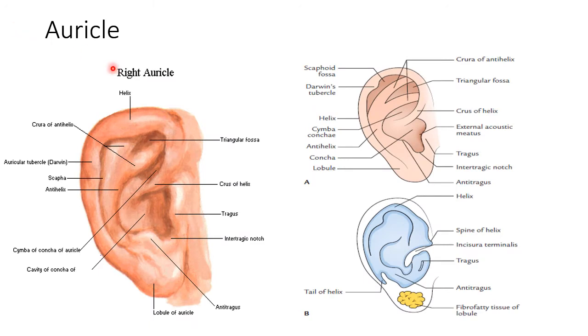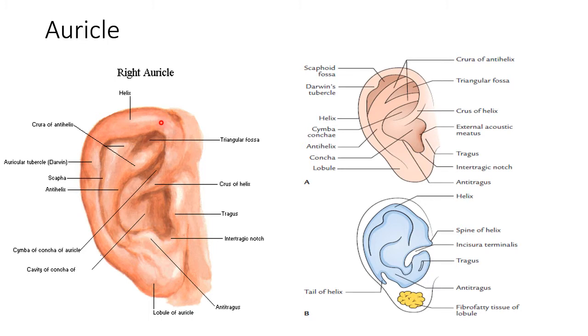Now let us see the auricle, which is the largest elastic cartilage in the body. See this diagram. Here you can see the auricle or the pinna, and here you can see an outer margin. This is called the helix. This is the anterior limb and this is the posterior limb, or the posterior margin and anterior margin.